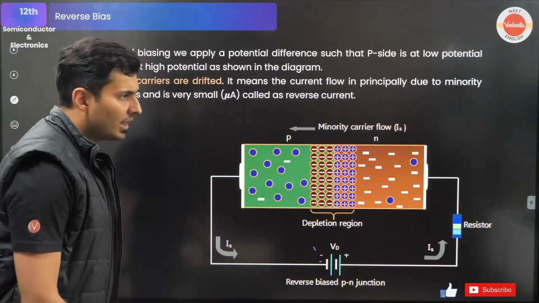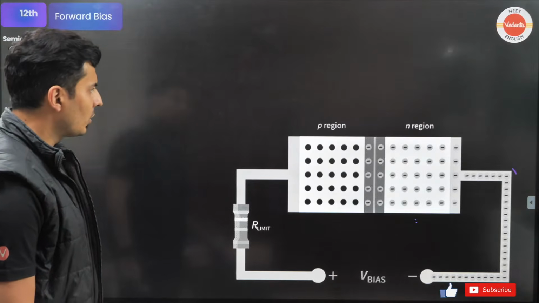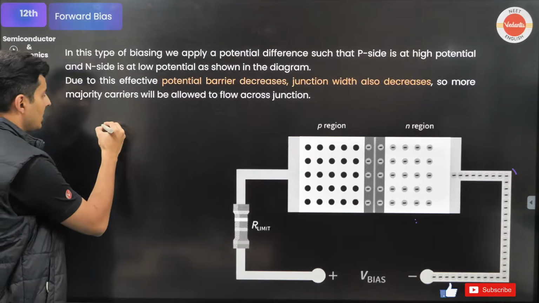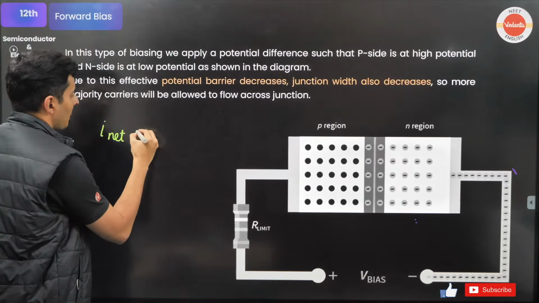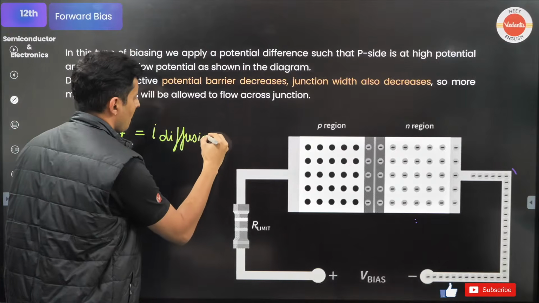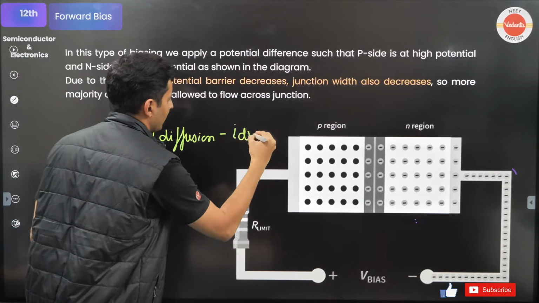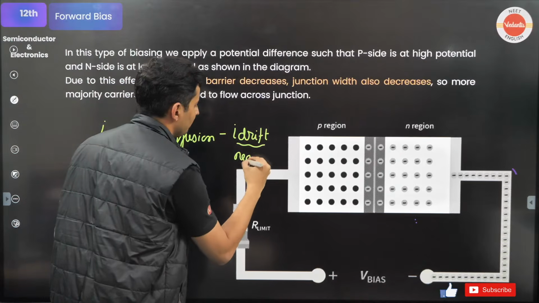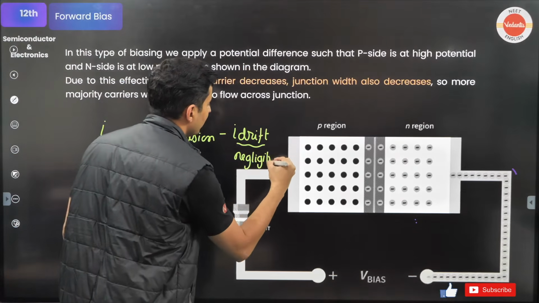So finally to conclude, in the forward bias, the net current which is there is because of the diffusion minus the drift, but this drift is generally negligible.